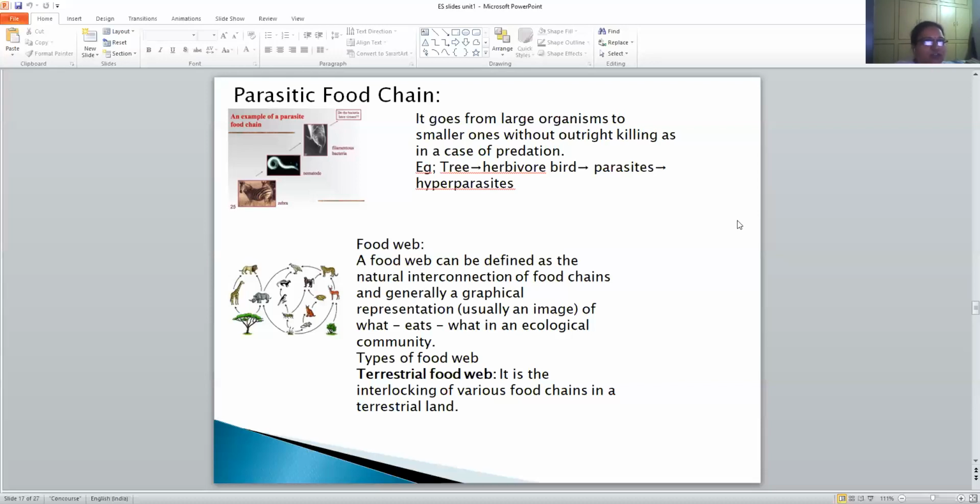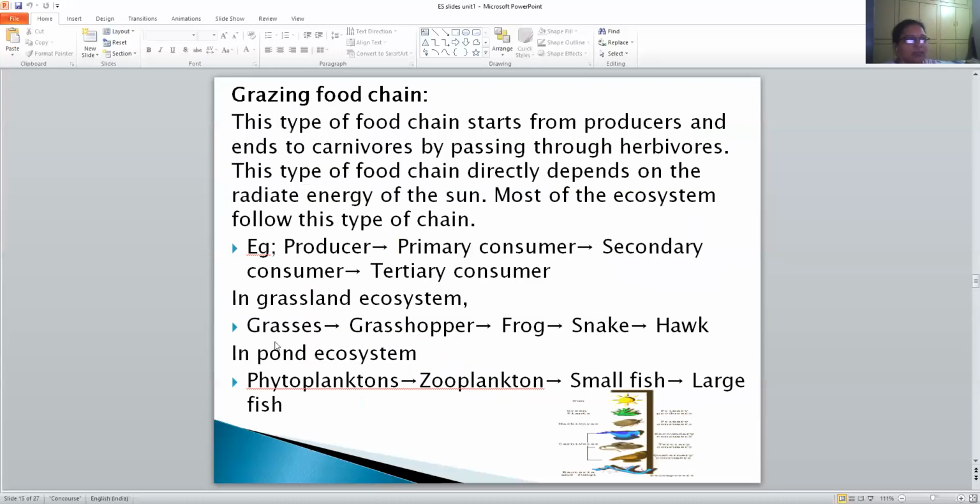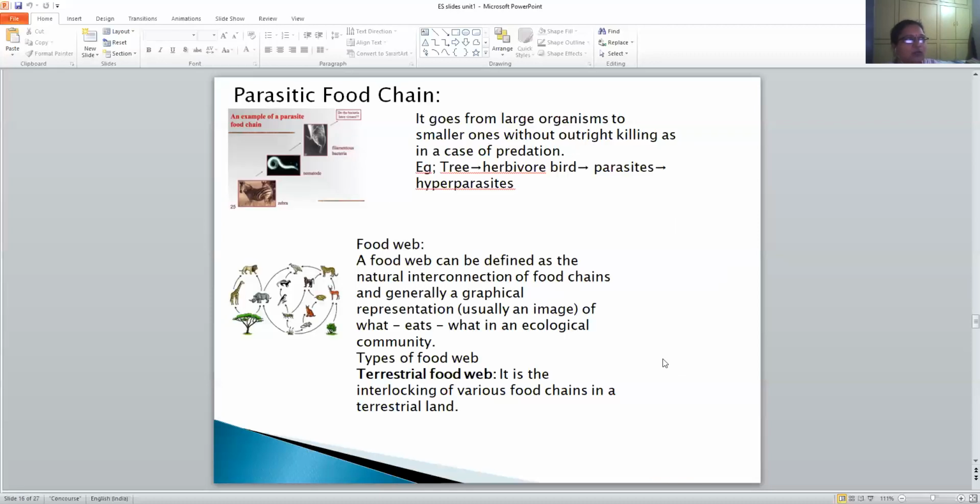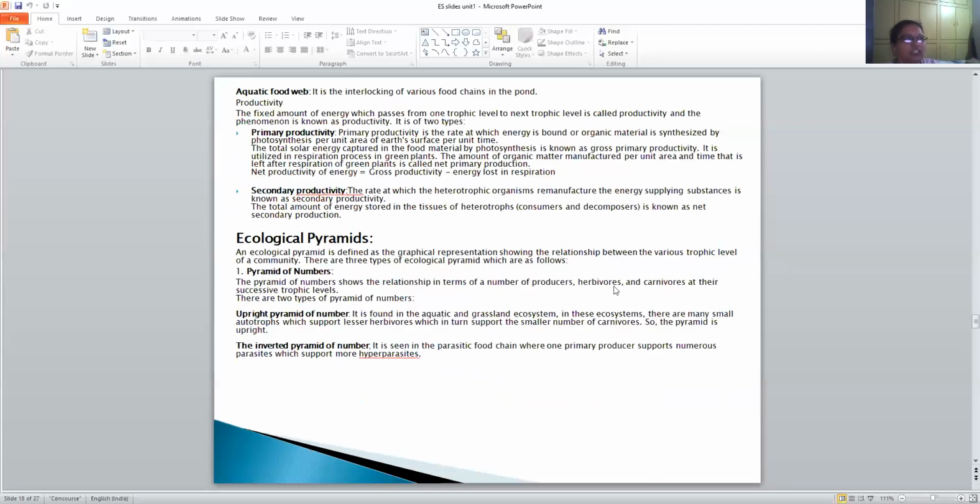Now coming to the food web. A food web can be defined as the natural interconnection of food chains, generally a graphical representation of what eats what in an ecological community. In a grassland ecosystem, we have seen the example that grasses are eaten by grasshoppers, which are eaten by frogs, then snakes, and then hawks. So the food web is the interlocking of various food chains in the pond.